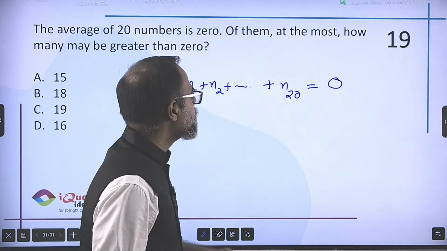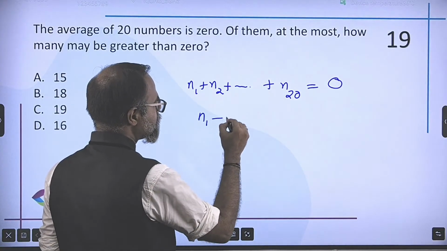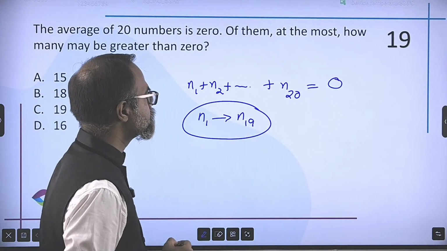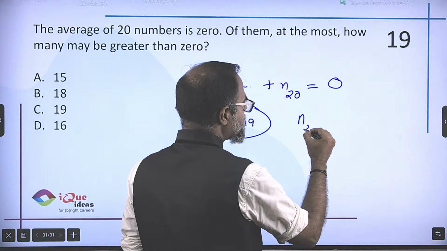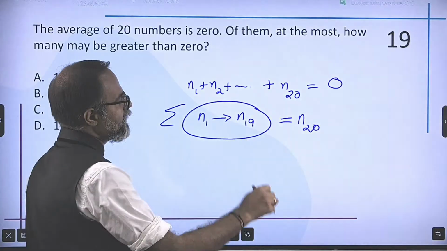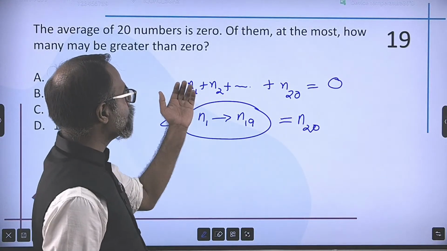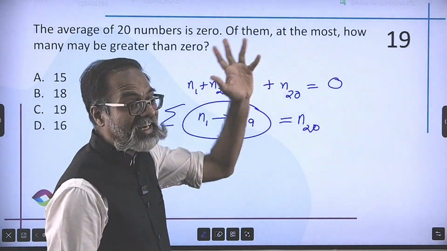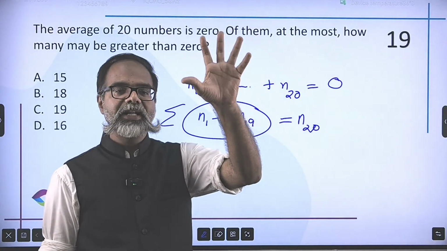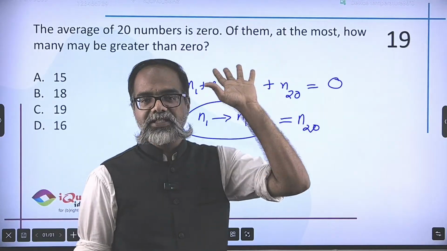So even if the first 19 numbers are all positive numbers, my 20th number can be the negative of the sum of all these numbers. So let us say I have got 1, 2, 3, 4, 5, 6, 7, 8 up to 19. So 1 plus 2 plus 3 up to 19 will give you a number, 19 into 18 by 2, that is the sum.